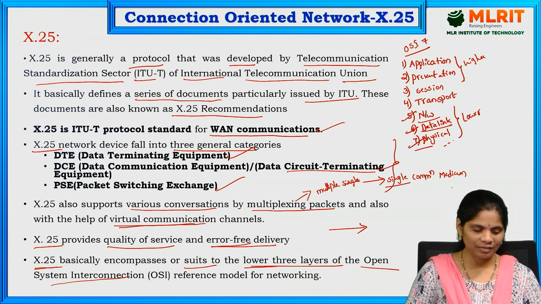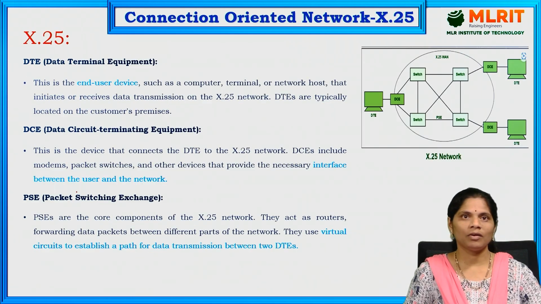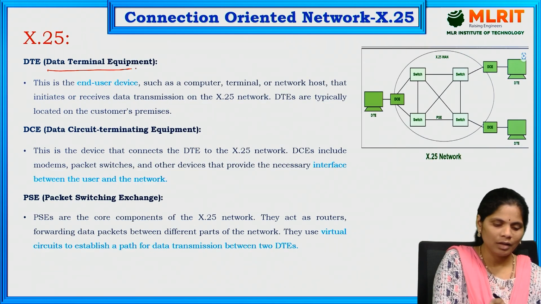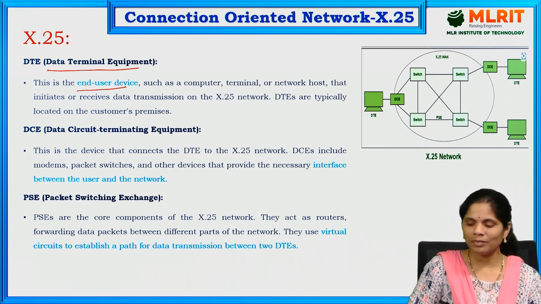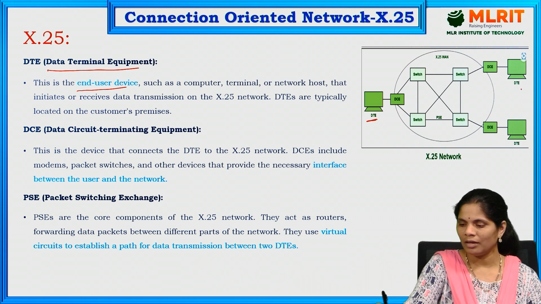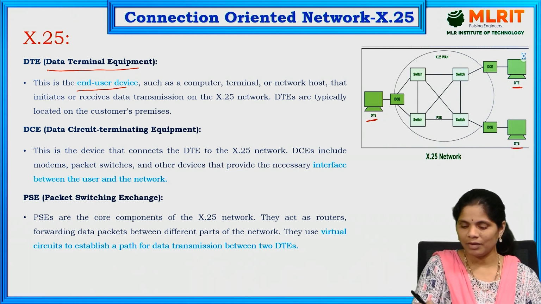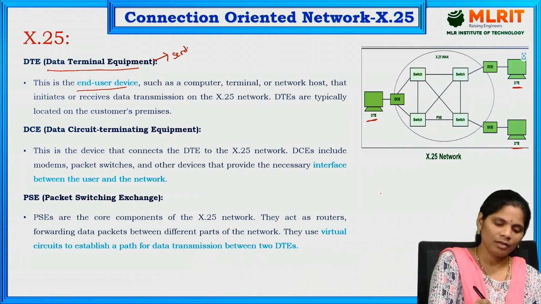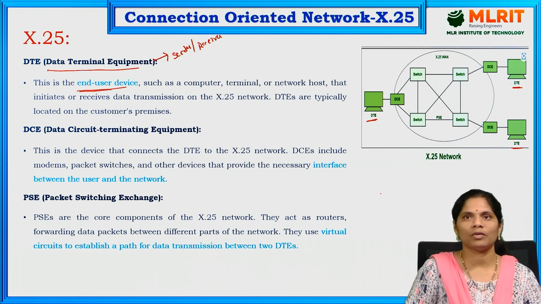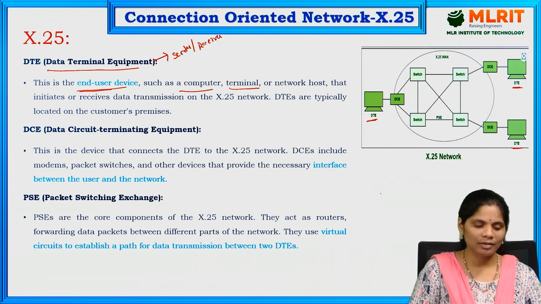First we will discuss what is DTE, what is DCE, what is PSE. First, DTE is data terminal equipment. Data terminal equipment is an end user device. In this picture, here is a DTE, here is a DTE. A DTE may be a sender or a receiver. That is nothing but the end user, such as computers and terminals, which initiate and receive the data.